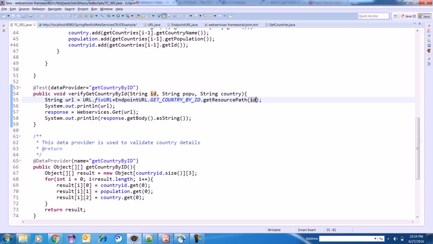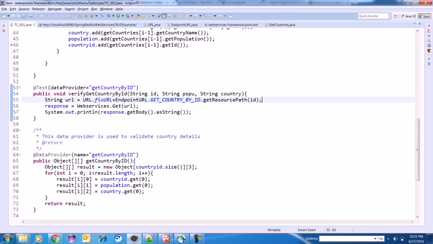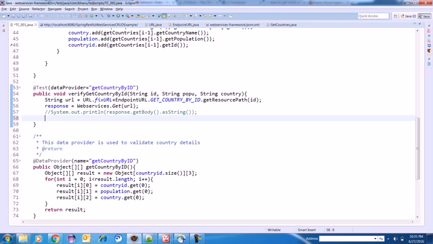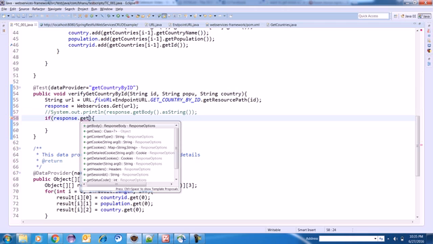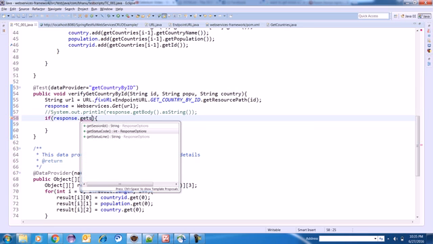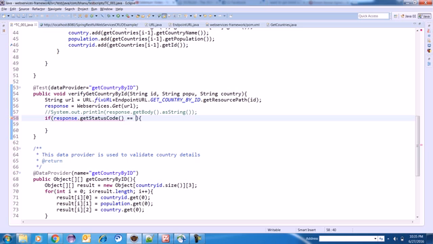Now here in get resource, instead of ID I will supply this ID here. So based on this ID this will get called, response. Here I'll just remove this. In fact this is also not required now. So what I can do is write if, because for every ID we need to verify the details. So I can write if response.getStatusCode is equal to 200.